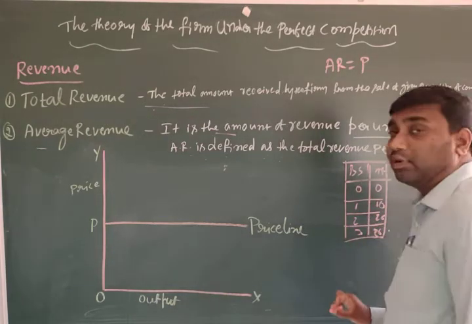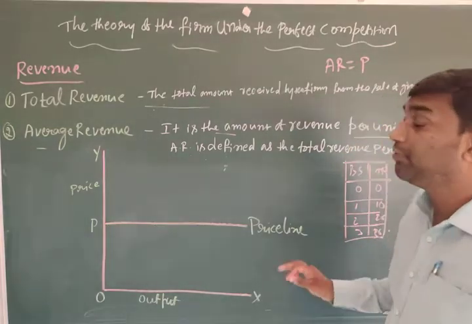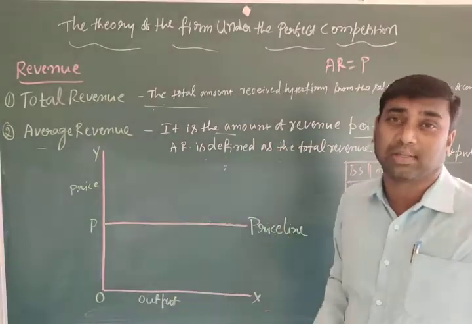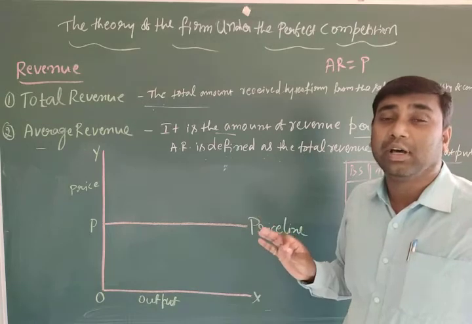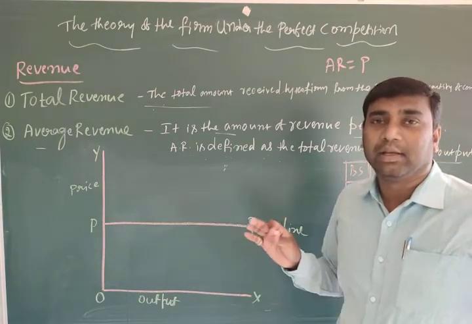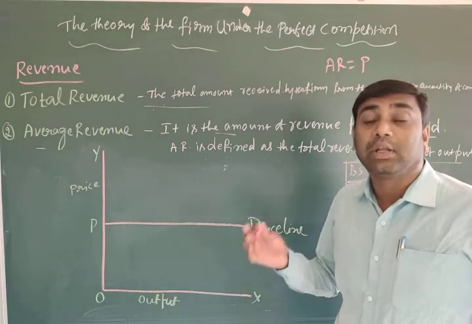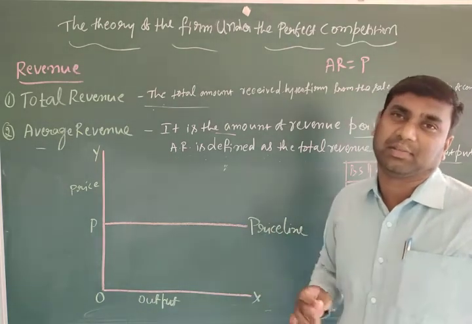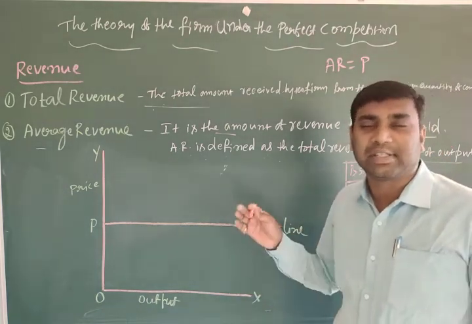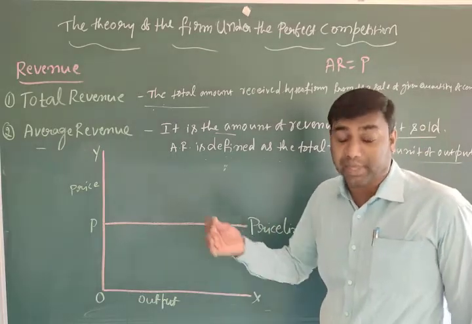We observed that only. Here in the perfect competitive market, price is constant. Why? Because firms are price takers. Each and every firm has no power to fix the price, because all the firms are price takers.